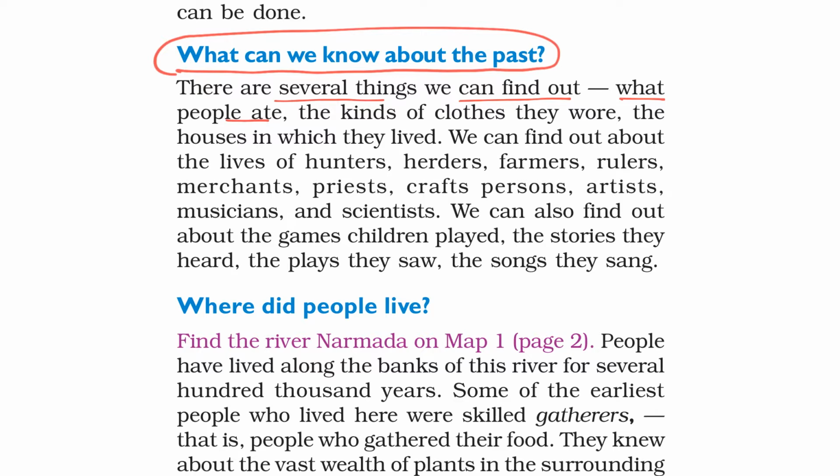What people ate, the kinds of clothes they wore, the houses in which they lived. We can find out about the lives of hunters, herders, farmers, rulers, merchants, priests, craftspersons, artists, musicians, and scientists. We can also find out about the games children played, the stories they heard, the plays they saw, and the songs they sang.